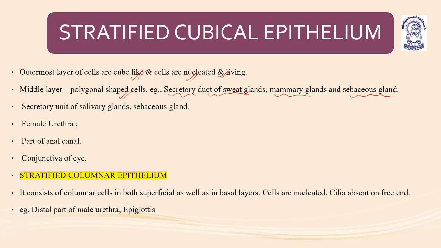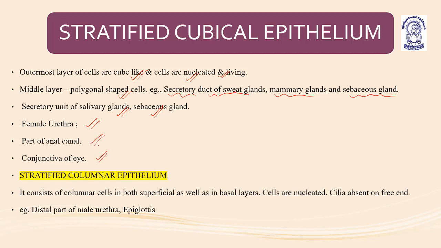The secretory duct of exocrine glands like sweat glands, mammary glands, and sebaceous gland have the stratified cuboidal epithelium. The secretory unit of salivary glands also has stratified cuboidal epithelium, while the secretory duct of salivary glands has simple cuboidal epithelium, and sebaceous gland as well. Also the female urethra, part of anal canal, and conjunctiva of eye.